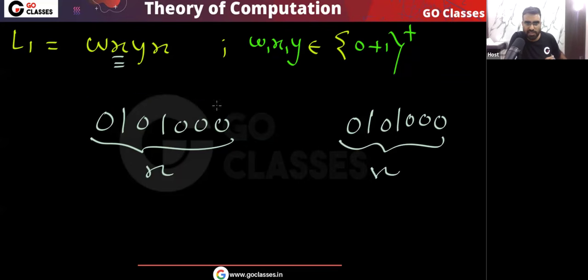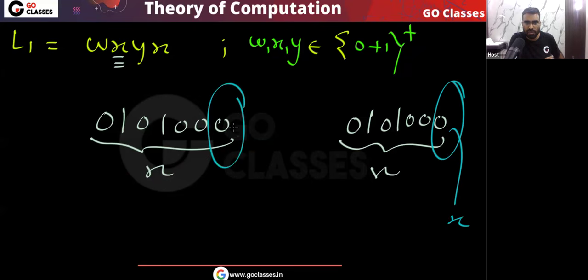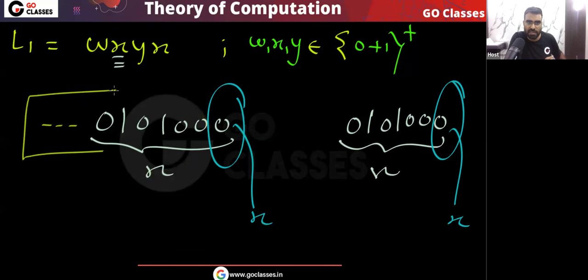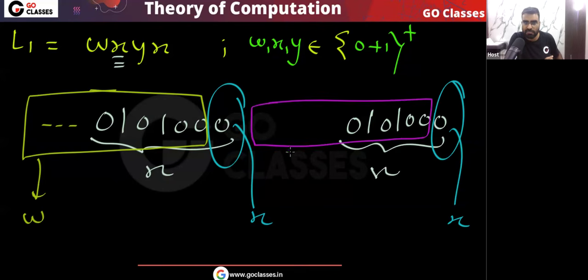So instead of considering this entire thing as x, just consider this last symbol as x. So this will be your x. Now the remaining thing you can consider as w, and this remaining thing as y. I hope you understood.